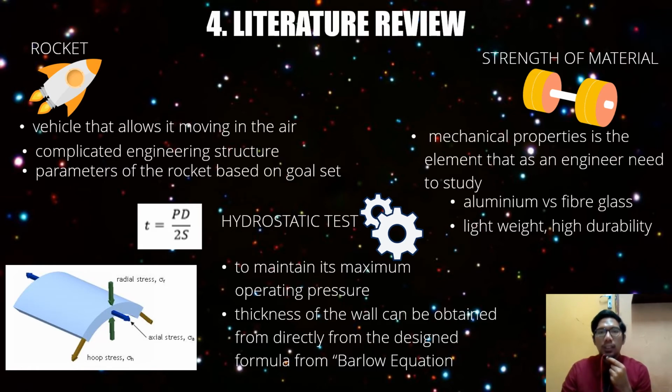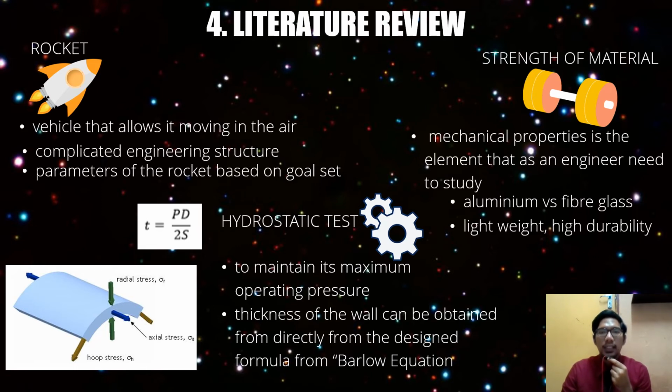In the introduction, I already talked about the critical parts in my project. When the pressure enters the pressure vessel or the rocket body, it causes the hoop stress that causes deformation of this specimen. Theoretically, we can also get it from the design formula, the Barlow equation, as I put in the slide, where T = PD/2S.